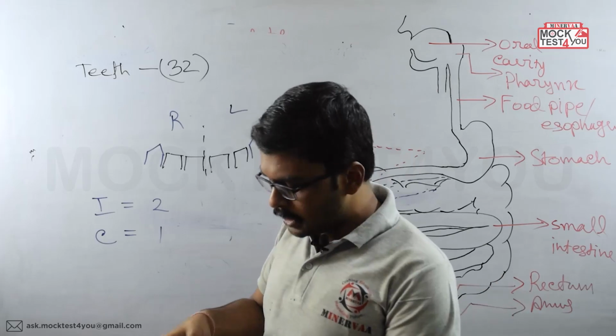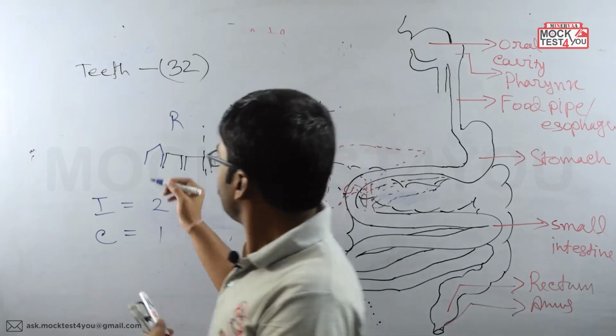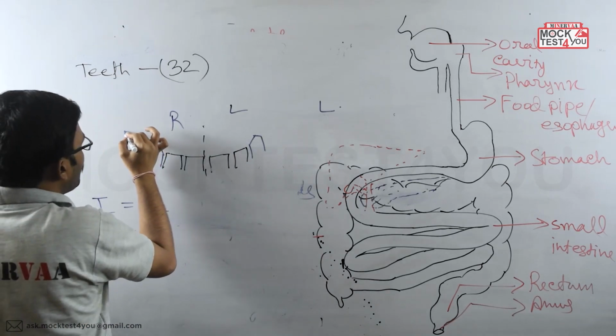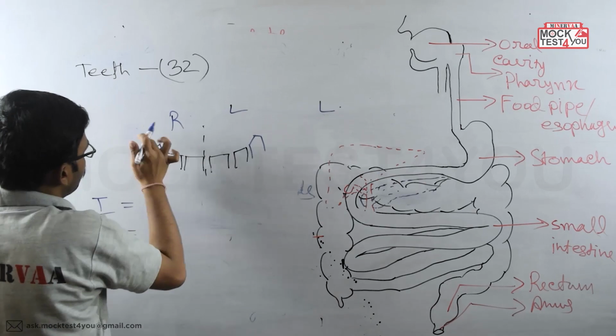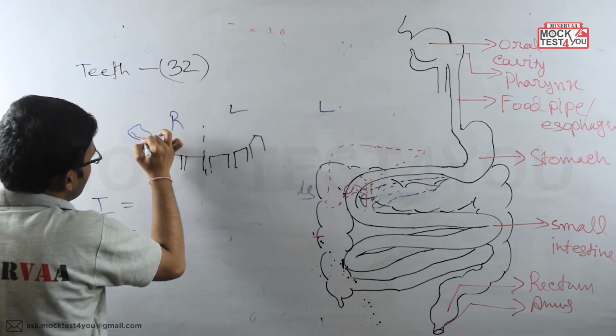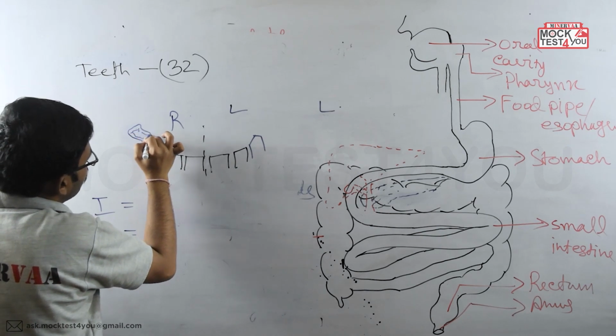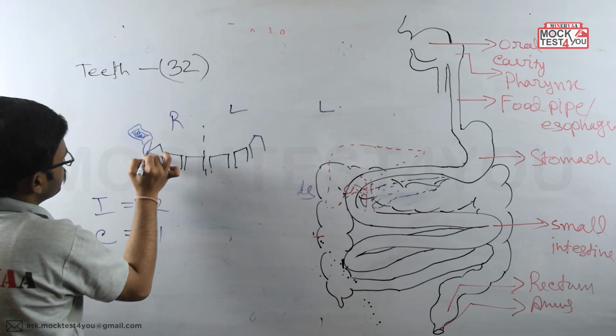After the canine teeth, we'll get some teeth which have an upper cusp region, an upper flat ending, and in between they have a cusp region. So like this.